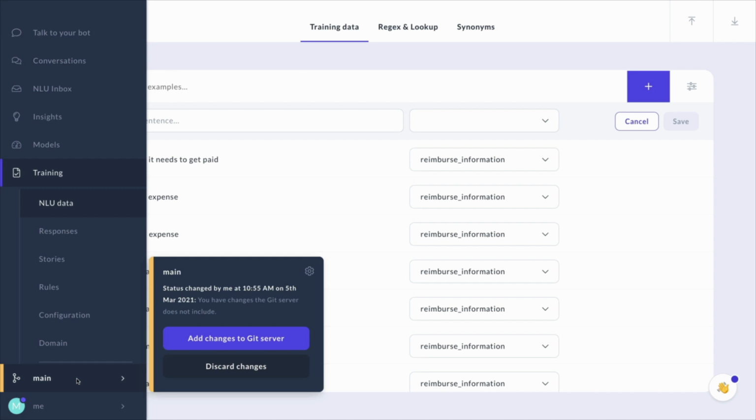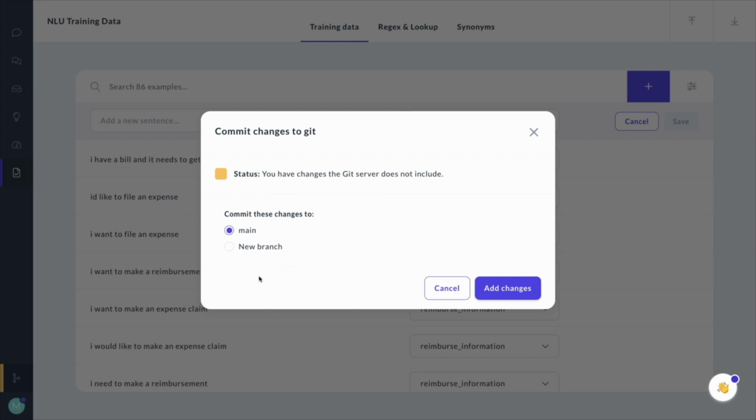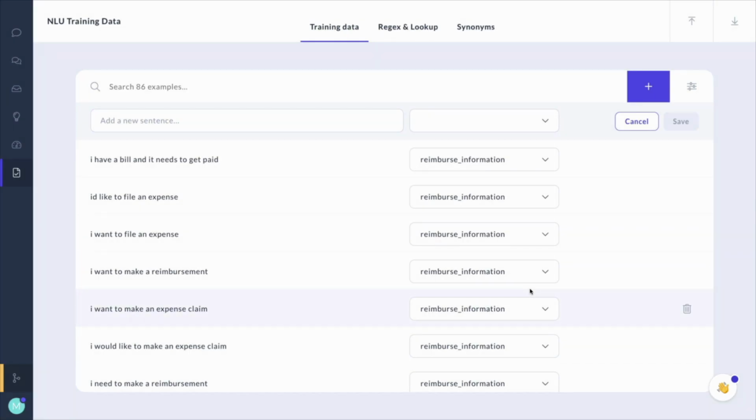So I can ask Rasa X to add these changes to my Git server. I could choose to add this on a new branch, but adding this to main should be just fine. And after a while, we see the color change from yellow to green, indicating that the data has now been added.